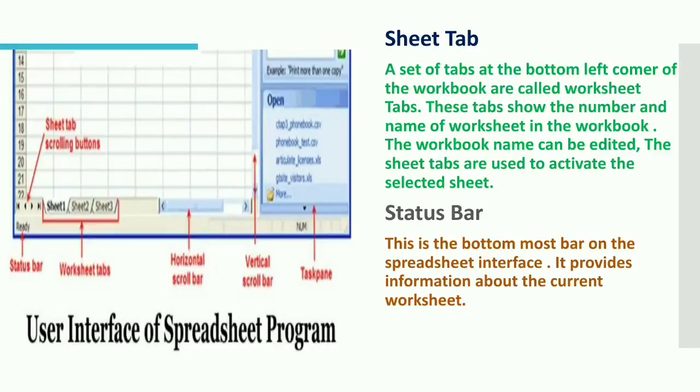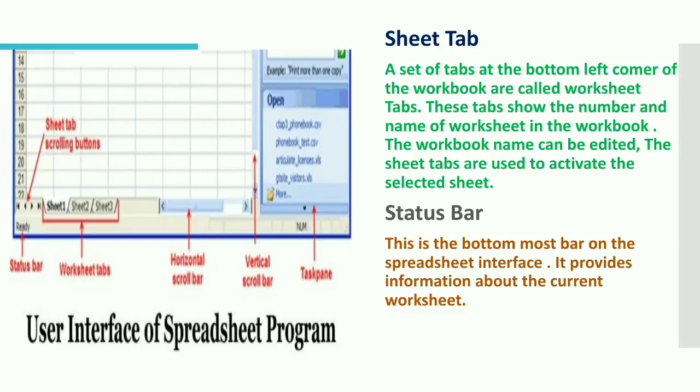Sheet tab. A set of tabs at the bottom left corner of the workbook is called the worksheet tab. These tabs show the number and name of the worksheets in the workbook. The worksheet name can be edited. The sheet tabs are used to activate the selected sheet.